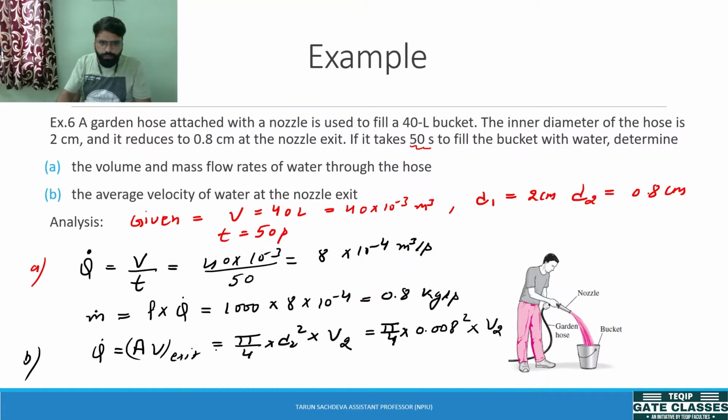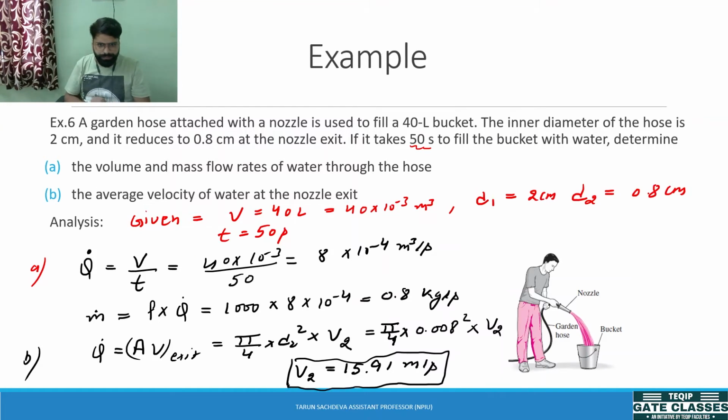So Q dot is 8 into 10 power -4. So after calculating 8 into 10 power -4 into 4 divided by pi into 0.008 square, it will give you the velocity, that is V2 equals 15.91 meter per second. Okay, so that is how we can solve these problems.